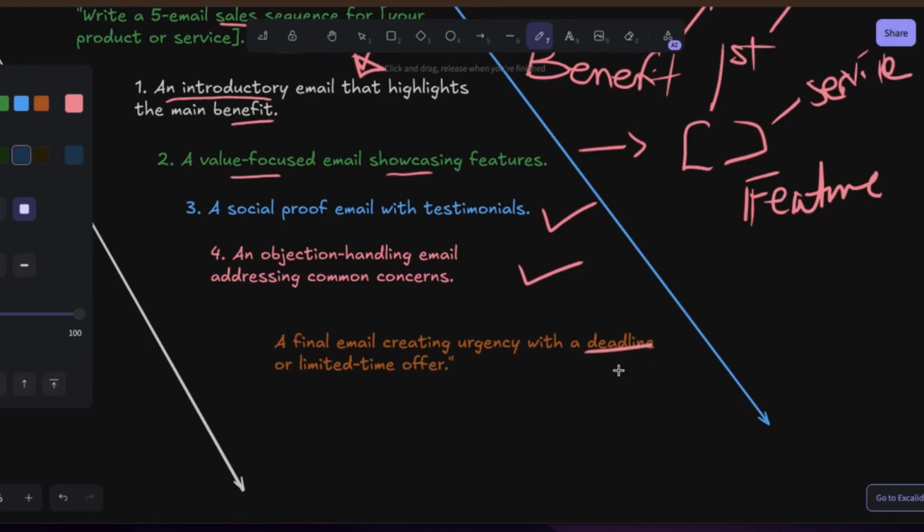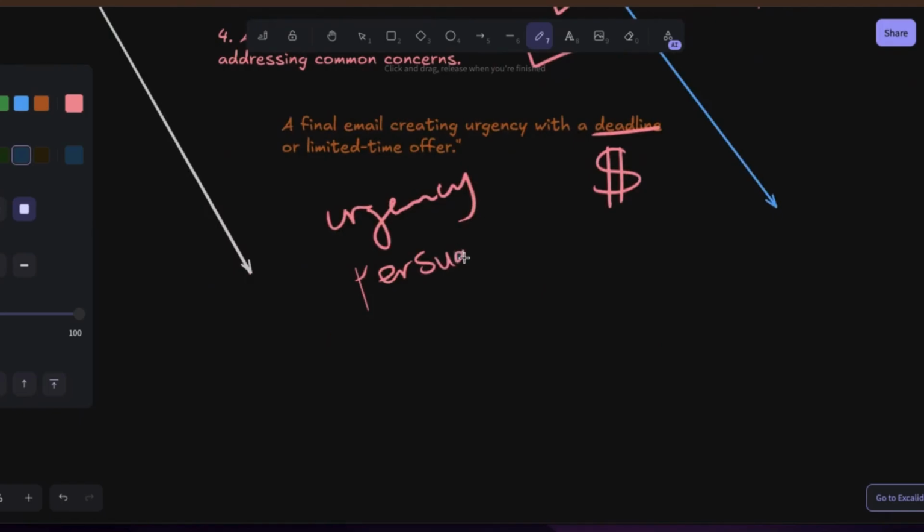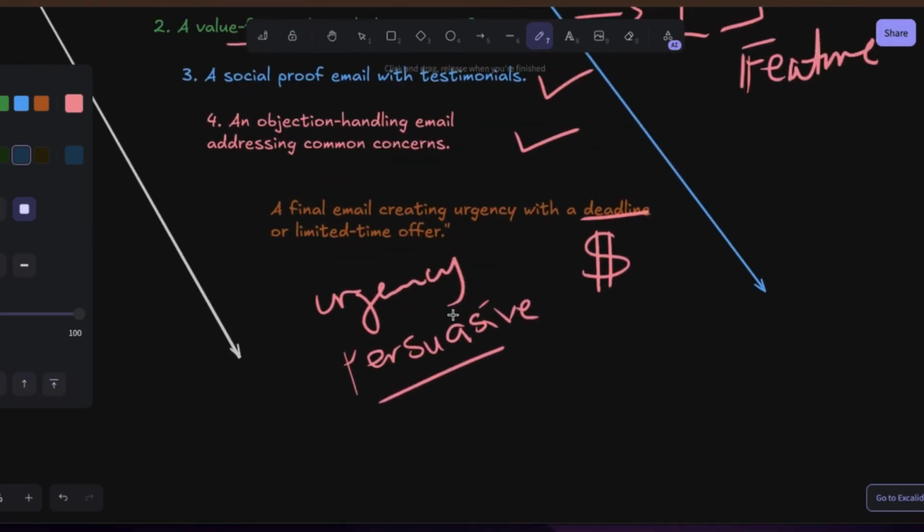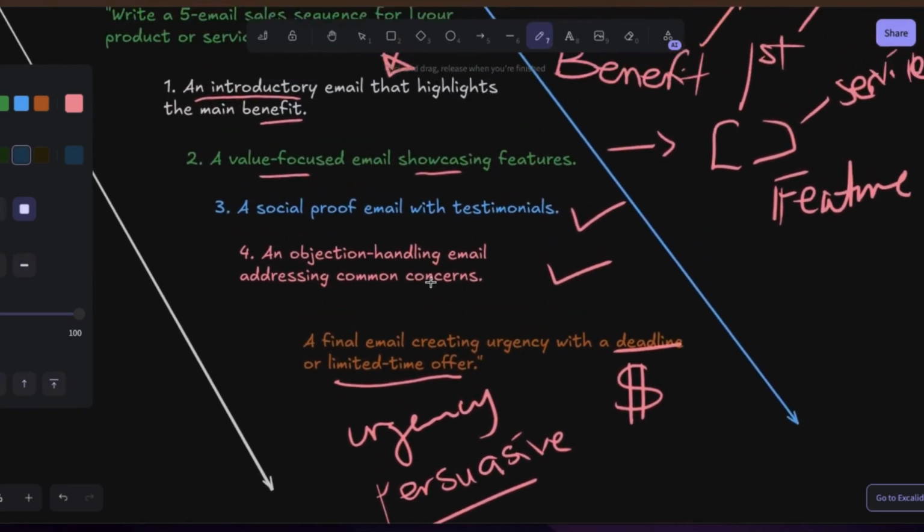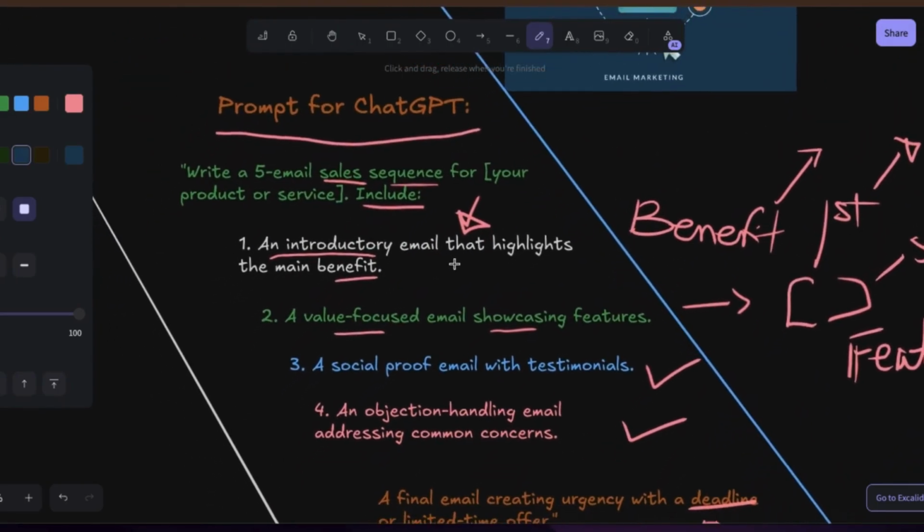Finally, an email creating urgency with a deadline. This is where you make a lot of money. Deadline, urgency, persuasive. This is part of the persuasive techniques you use in commanding influence and also getting people to do what you ask them to do, right? You use deadlines because it creates urgency. You use limited time offer. It shows them that this thing is not going to be available forever. So they are interested, they are eager.